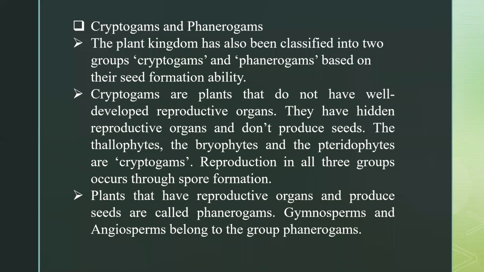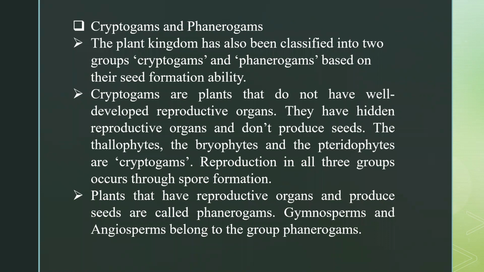So first let's talk about cryptogams. What are cryptogams? Cryptogams are the plants that do not have well-developed reproductive organs. They have hidden reproductive organs and don't produce seeds. Obviously this group includes thallophytes, bryophytes, and pteridophytes. So all these form cryptogams.